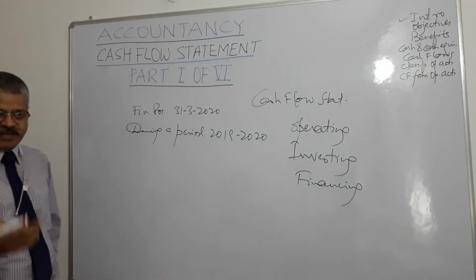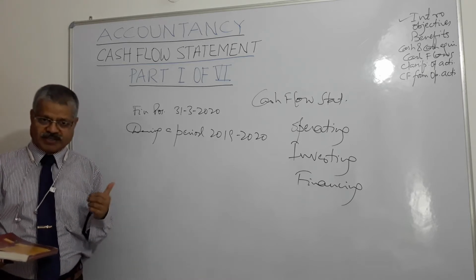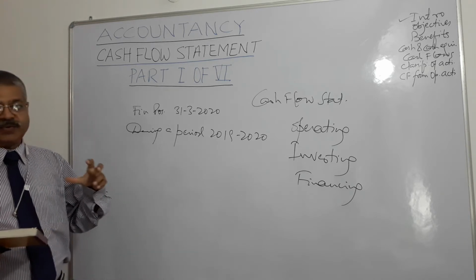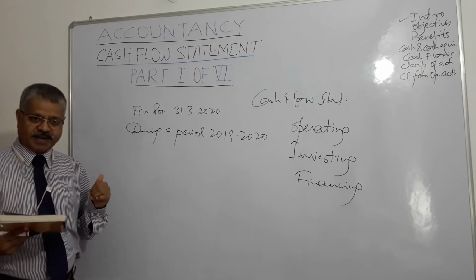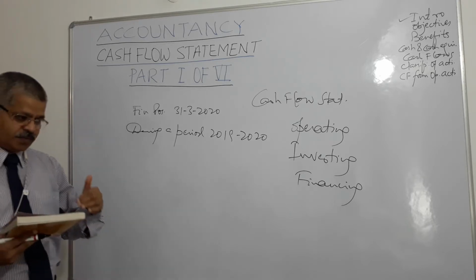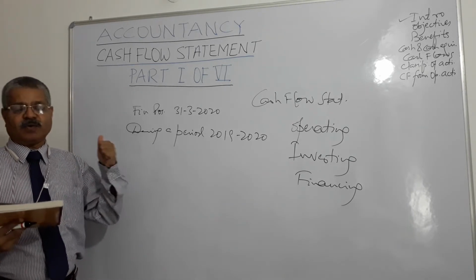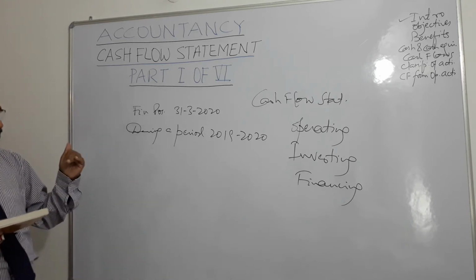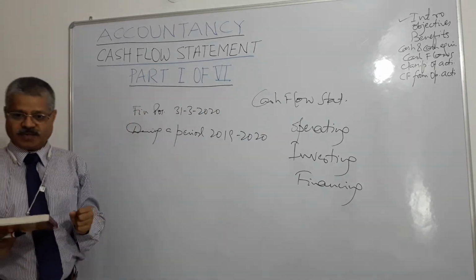The main objective, we will discuss a few objectives: to provide useful information about cash flows, outflows, inflows of an enterprise during a particular period of time, say a period of 1 year, right? Under headlines, operating activities, investing activities and financing activities, right?